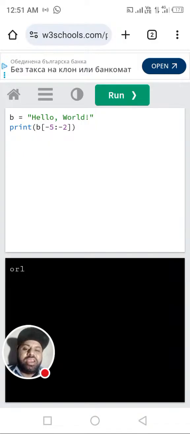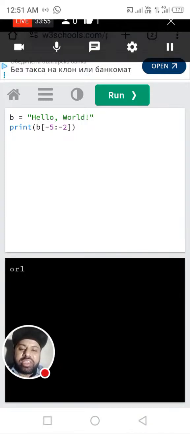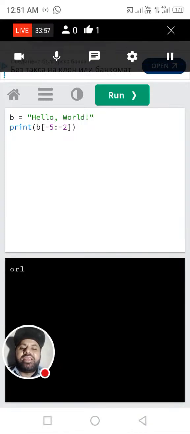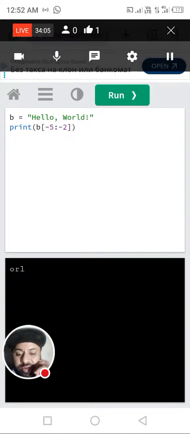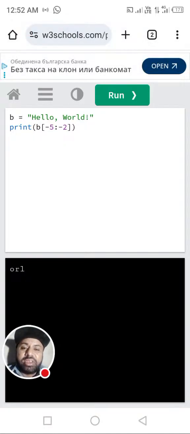Now we will move forward from -5 up to -2. We include -5, which is O, then R is at -4, L is at -3, and D is at -2. We have already explained that the character at the ending index will not be included, because in Python, indexing starts from 0 in memory location.